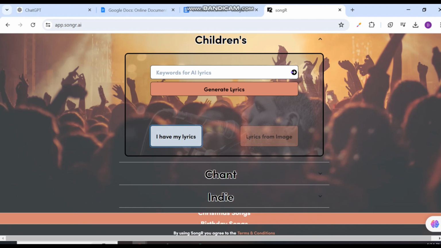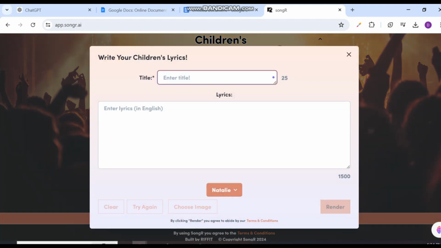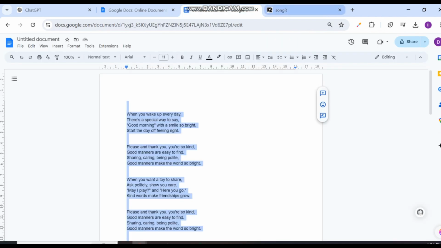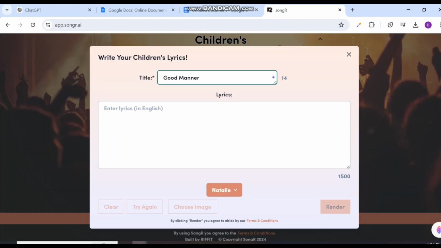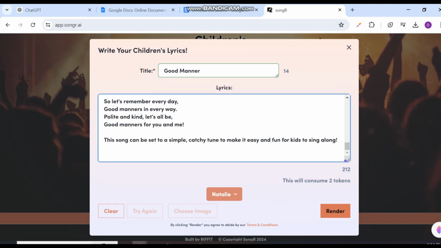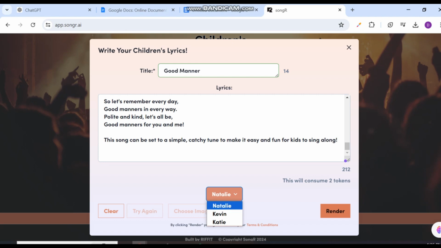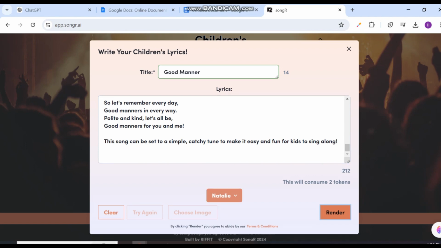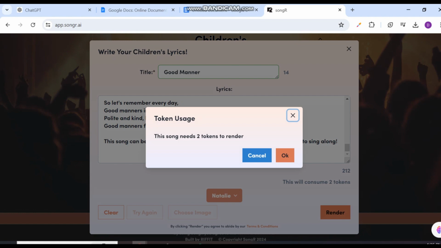I'll type this information, the title of the lyrics. So I'll just give it the title, good manners, and I'll go to my Google Docs and copy what I have there and paste it right here under the description. Then here I'll choose the character or the voice, and I'll click on render. So it's going to ask me this. It says this song needs 2 tokens to render, and I'll click on OK.